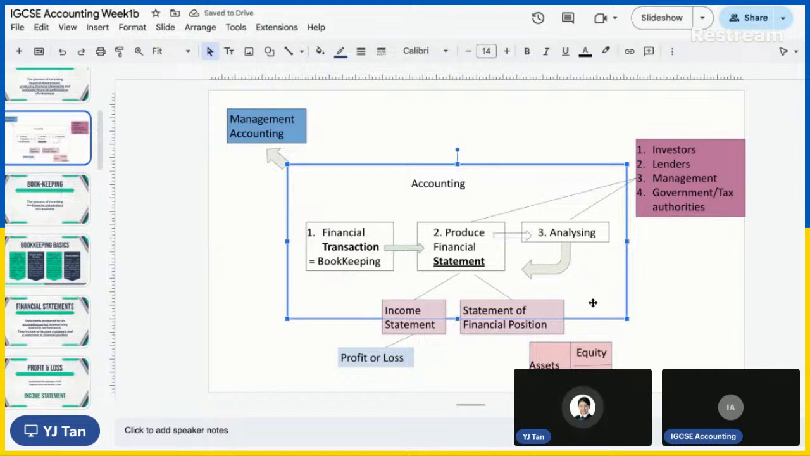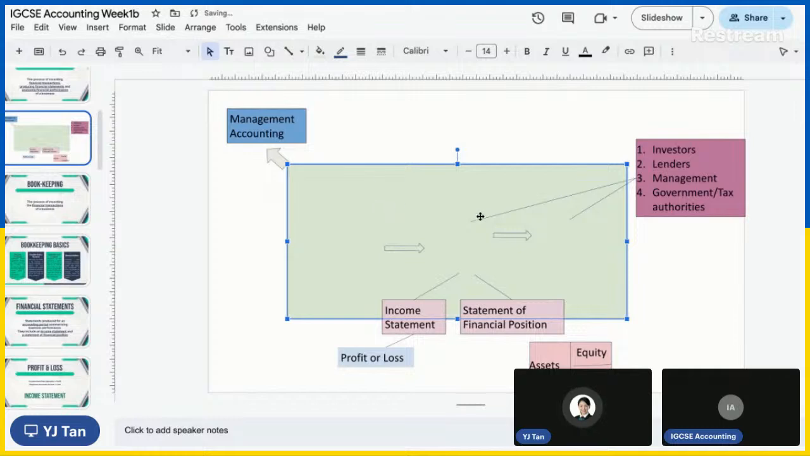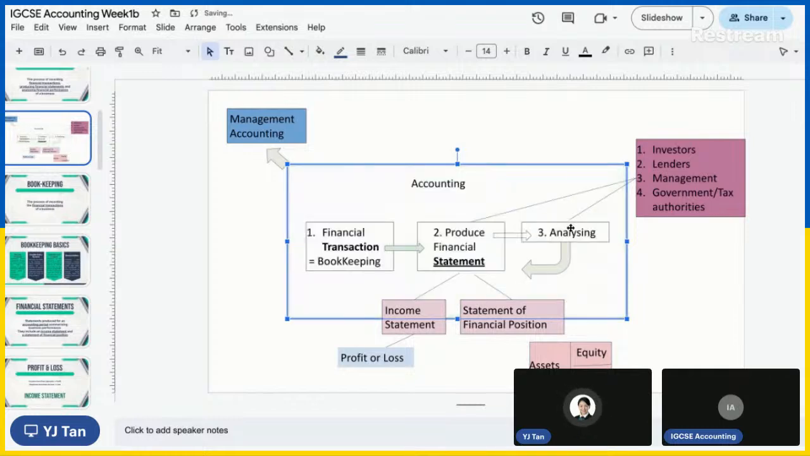Okay, so yeah, I realized I didn't put any color for this. So I put... maybe. Sorry. Maybe not. Okay.